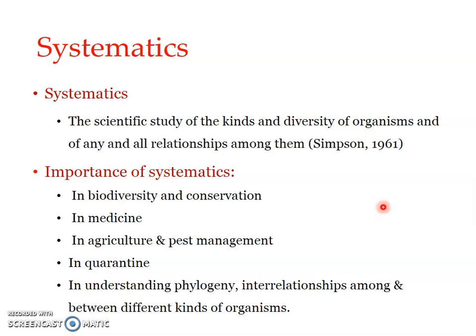Whether it is a saprophage, a predator, or a herbivore, whether it depends upon plants as an insect collector, nectar collector, whether it is a pollinator, whether it is a decomposer, does it have a role in decomposition? So all these are being studied. Okay, so that kind of an interrelationship between the other members of the ecosystem. Okay, so this is important for conservation.